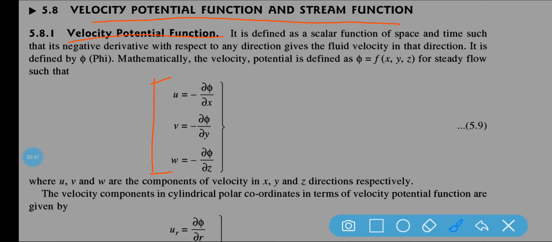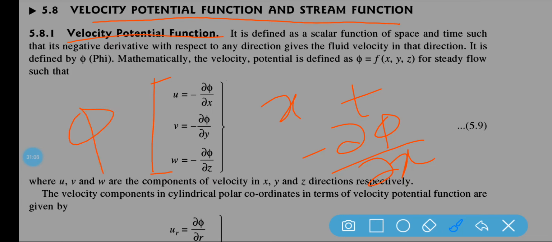Velocity potential function, what is the definition? Basically it is defined as a scalar function of space and time, such that its negative derivative with respect to any direction gives the fluid velocity in that direction. It is defined by phi.